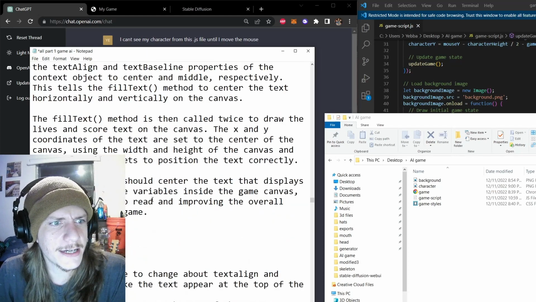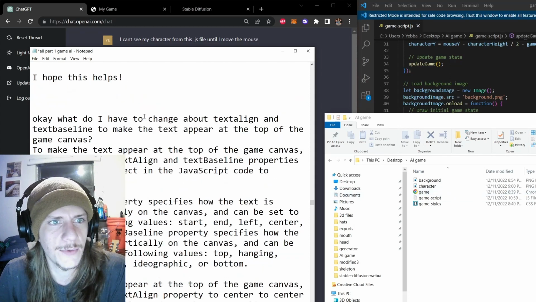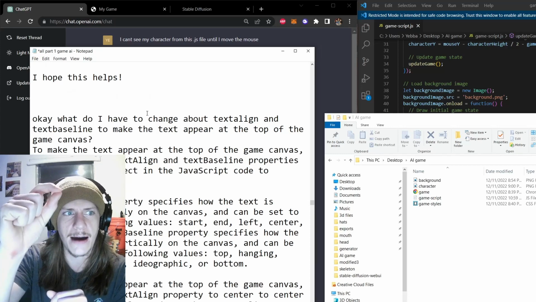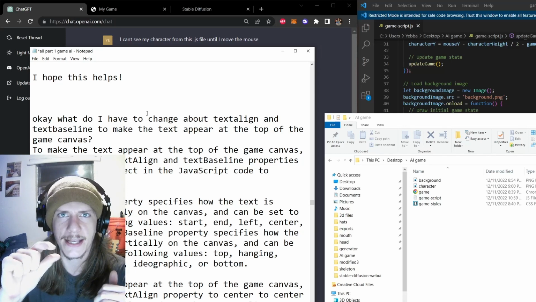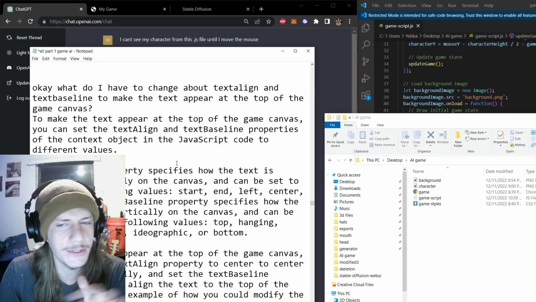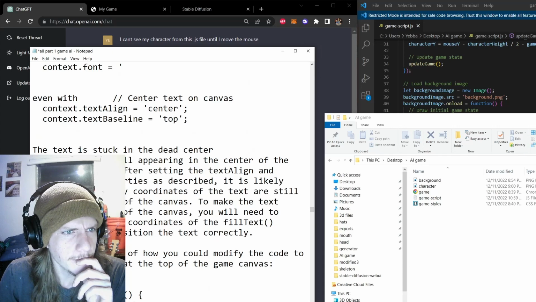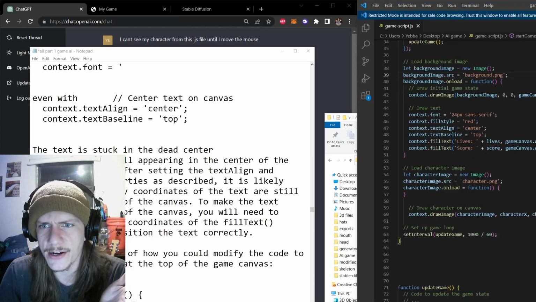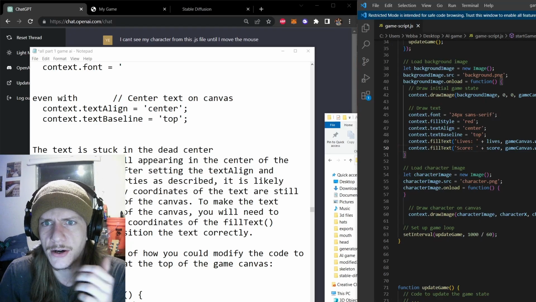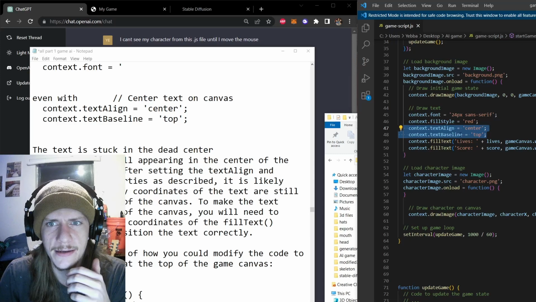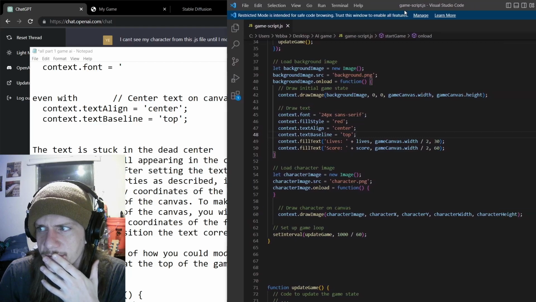And then what I started to do was actually open up the HTML file that I had to start with, and I started asking questions. So I said, how can I get the score to be at the top? Because in the basic template JavaScript file it gave me, it put a score for the game right in the dead center. So I learned how to text align it to the top there, which is very much like CSS, but it takes place in the JavaScript code. And then once again, I said the text is still stuck in the dead center. So then it told me about this section here, the fill text. These numbers at the end are also important to positioning, as well as the positioning commands here. So I had learned that new little trick. Let me scoot that over for you.